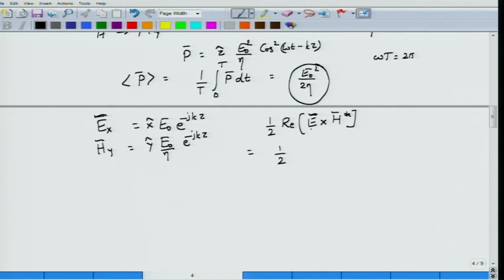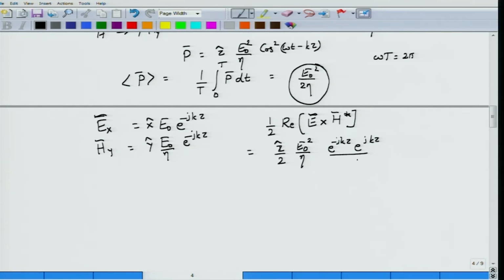If you substitute for electric field phasor and magnetic field phasor from these two expressions, you will see that it would still be x cross y, that would be along the z axis, and then you have E field given by E0, H given by E0 by eta, therefore E0 square by eta will come out, assuming that E0 is real. Eta is also assumed to be real, so everything has come out, and what I am left with is e power minus jkz into its complex conjugate, e power plus jkz.